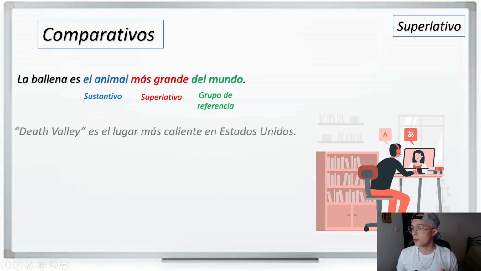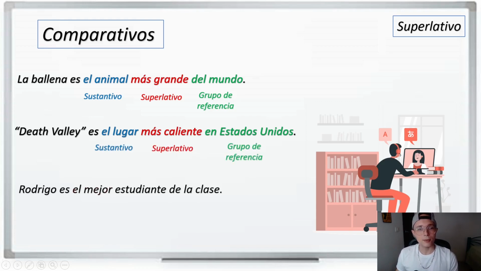Let's go with number 2. Death Valley es el lugar más caliente en Estados Unidos. One more time. Death Valley es el lugar más caliente en Estados Unidos. So Death Valley is the place, el lugar más caliente, more hot, most hot in the United States. So again, we need to change the order. Death Valley es el lugar más caliente en Estados Unidos.